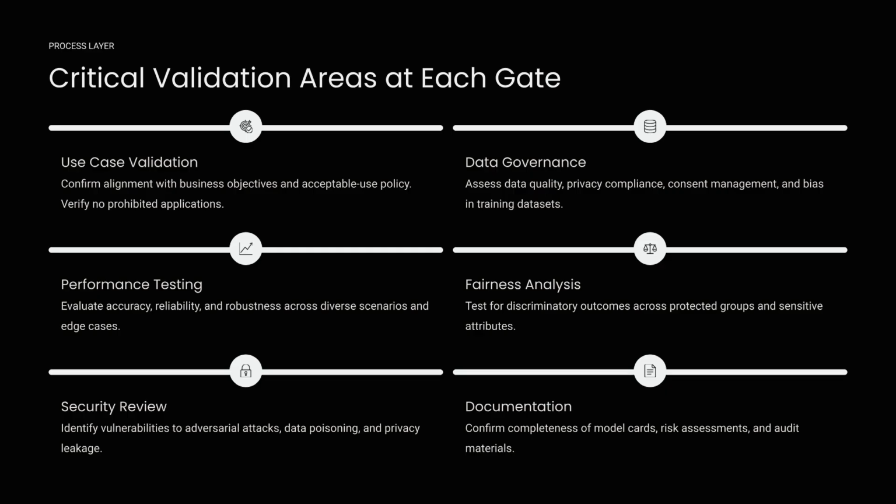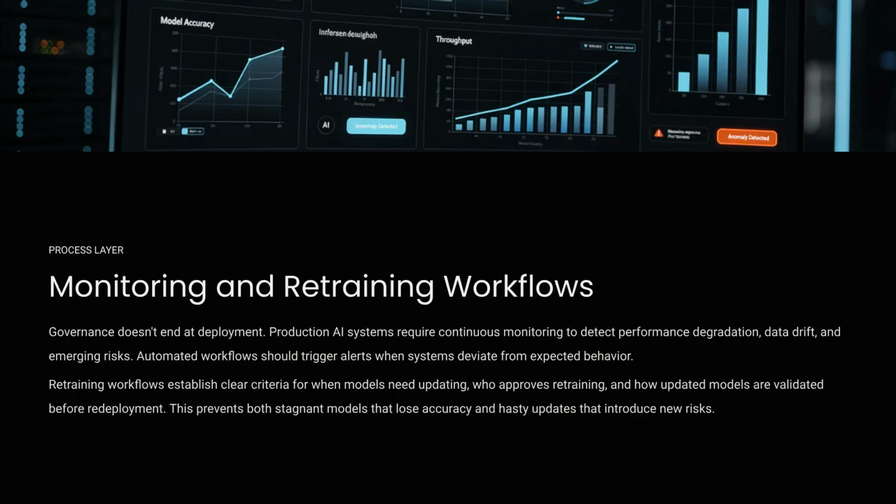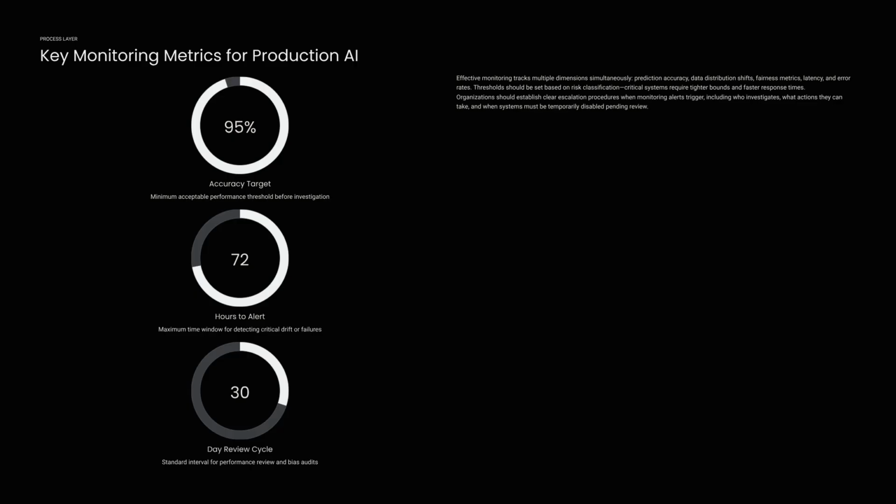Critical validation areas at each gate include use case validation, data governance assessment, performance testing, fairness analysis, security review, and documentation completeness. Monitoring and retraining workflows are required after deployment. Continuous monitoring detects performance degradation and data drift, while retraining protocols ensure models are updated and revalidated responsibly. Key monitoring metrics include accuracy targets, the hours to alert for critical failures, and regular review cycles. These thresholds are set tighter for critical systems.